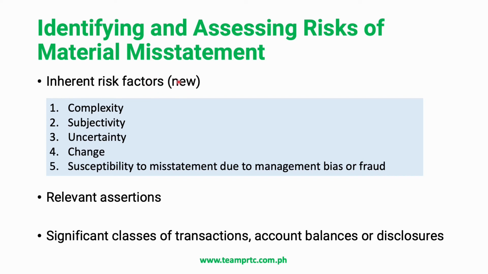According to the revised PSA 315, an item or an assertion would be more susceptible to potential misstatement if they have any or a combination of these five factors: number one, complexity; two, subjectivity; three, uncertainty; four, change; and five, susceptibility to misstatement due to management bias or fraud.